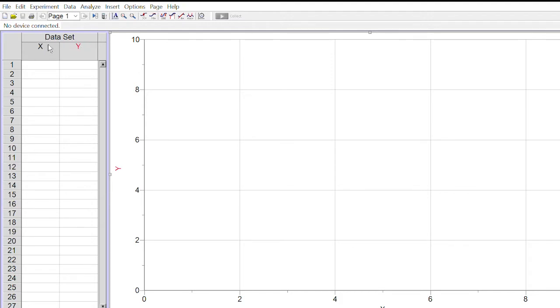Now let's try to plot the regression line. I'm going to start out by renaming the 2 variables x and y to pressure and temperature. Double-click the x column in the dataset table to edit its labels and units. The x-axis is the independent variable, so in this case, we will make it pressure in kilopascals. The y-axis is the dependent variable, so in this case, we will make it temperature in Celsius.